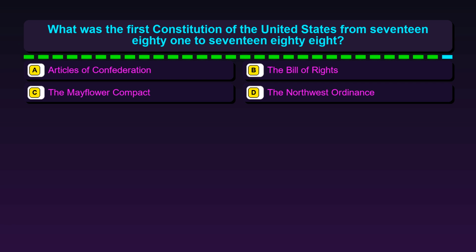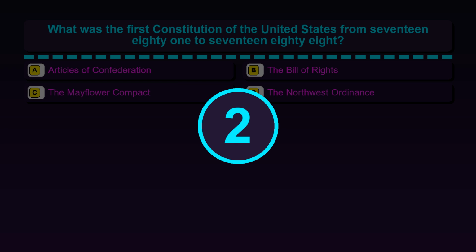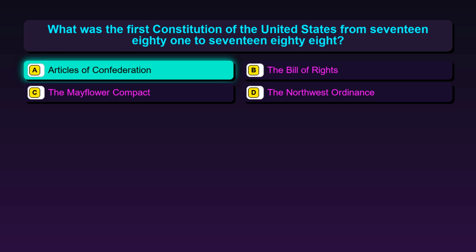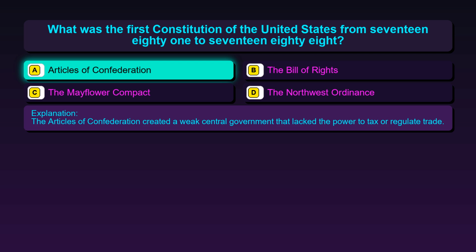Question 128. What was the first Constitution of the United States from 1781 to 1788? Option A, Articles of Confederation. Option B, the Bill of Rights. Option C, the Mayflower Compact. Option D, the Northwest Ordinance. The correct answer is option A, Articles of Confederation. The Articles of Confederation created a weak central government that lacked the power to tax or regulate trade.